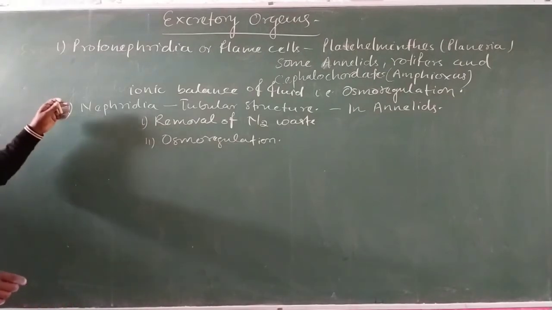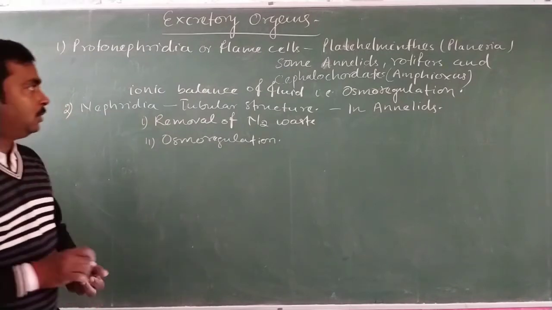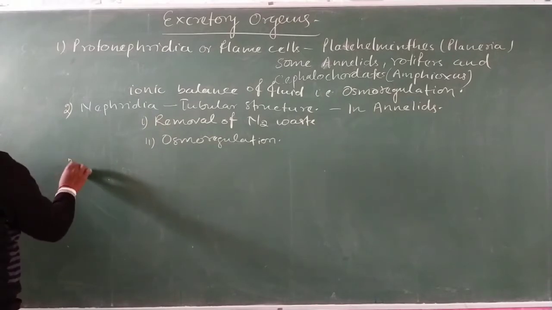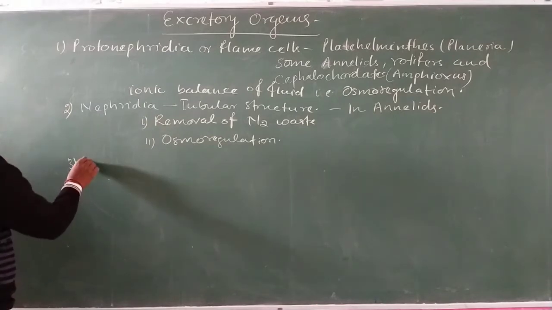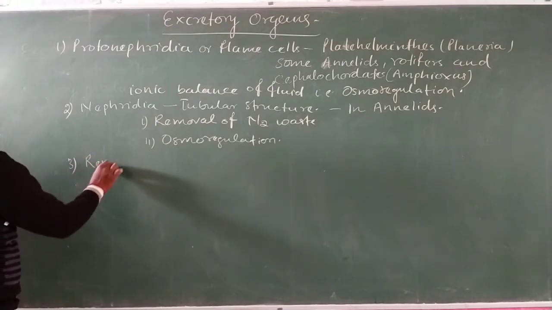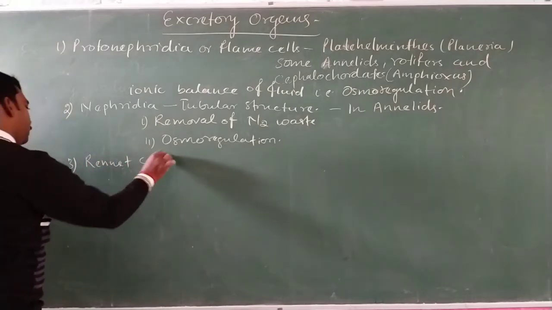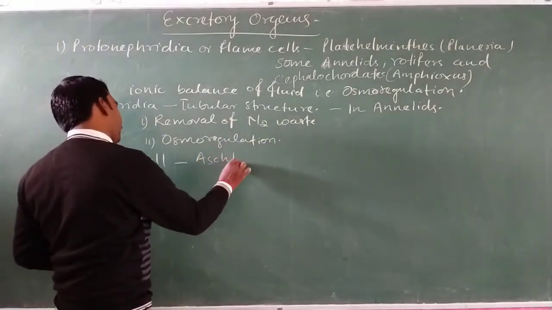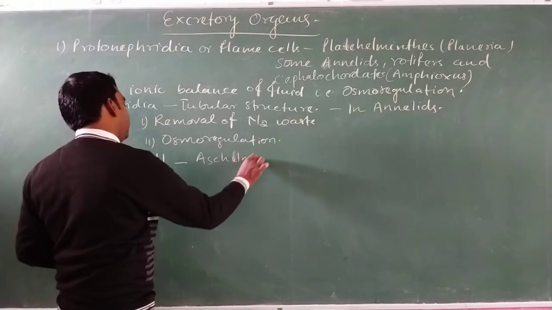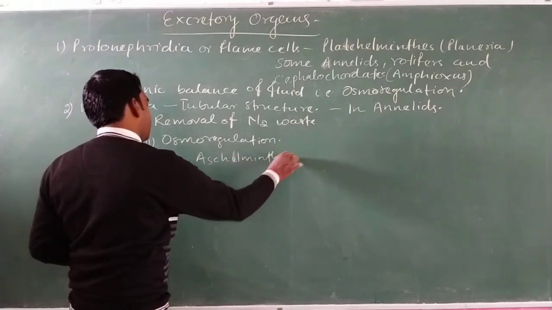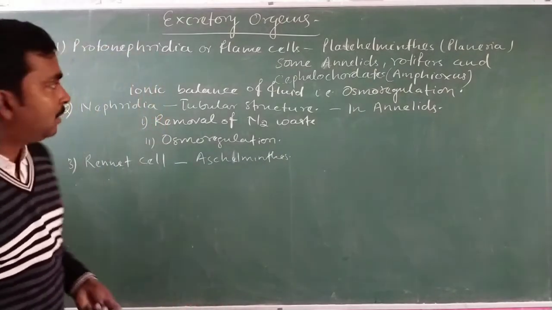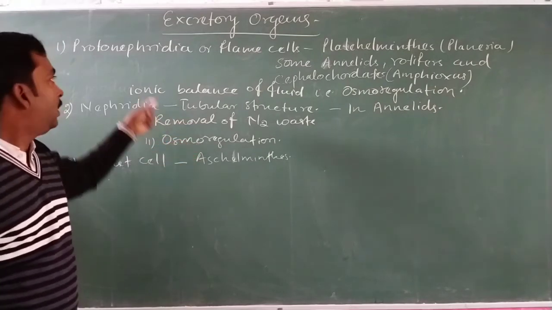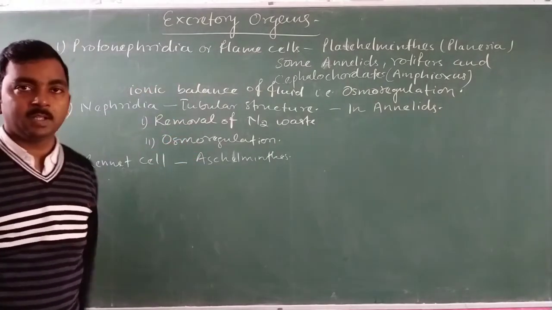Before nephridia, we should also mention another structure known as the renette cell, which is found in helminthes, for example Ascaris. The renette cell is also a cellular structure, the same as protonephridia or flame cells.